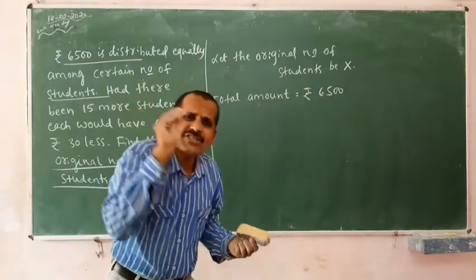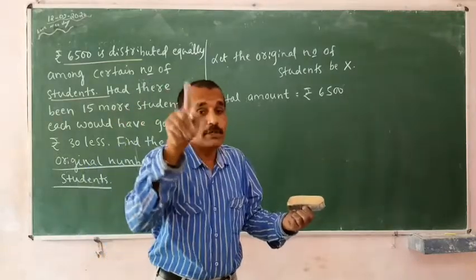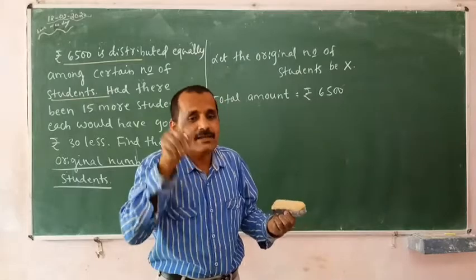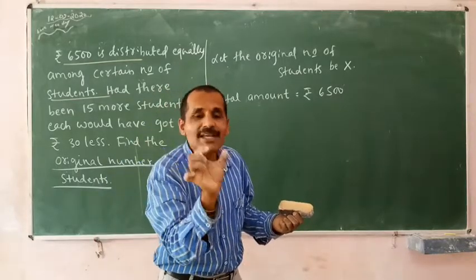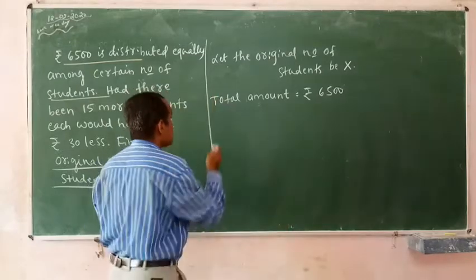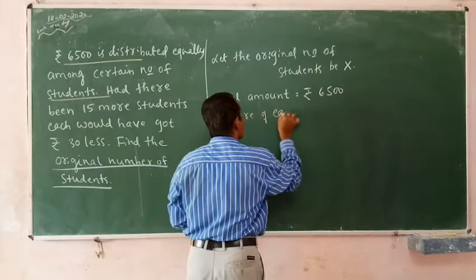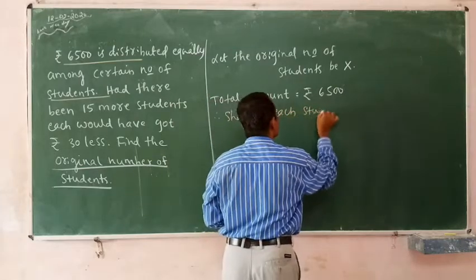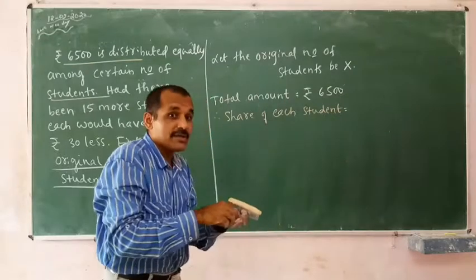Then what about the share of each child? I will give an example. 120 rupees are with me and there are 12 children. That means I have to divide the total amount by the number of students. Therefore, share of each student, how much each child got, let's call it share.